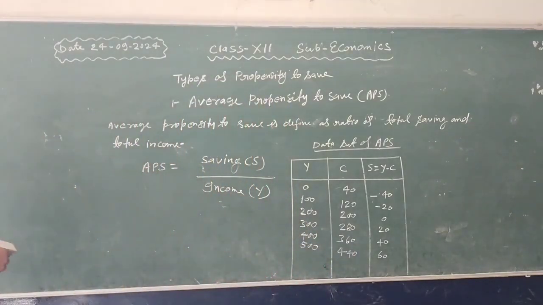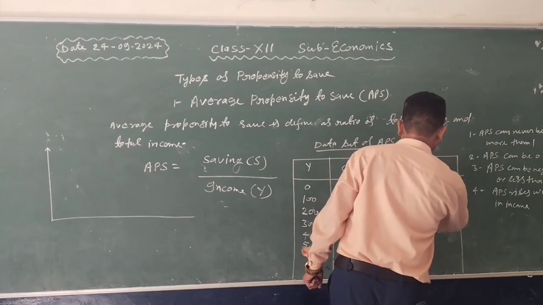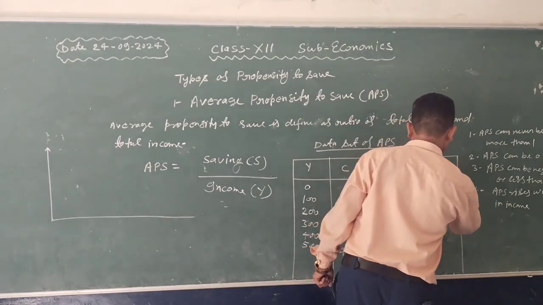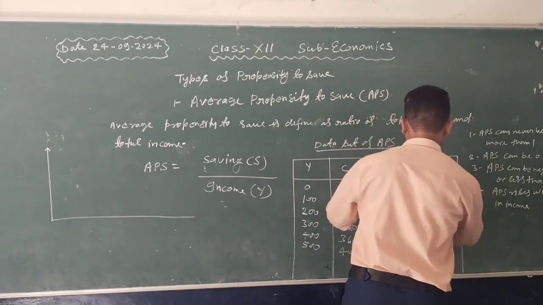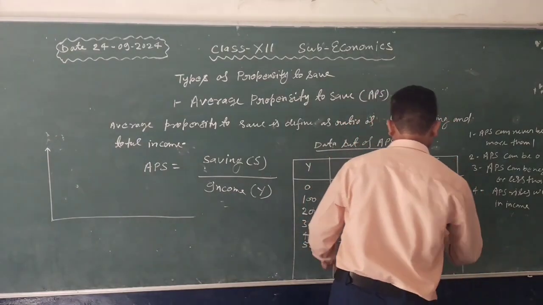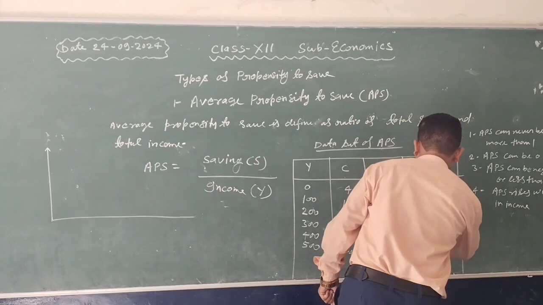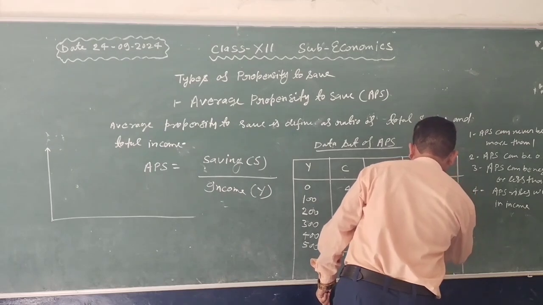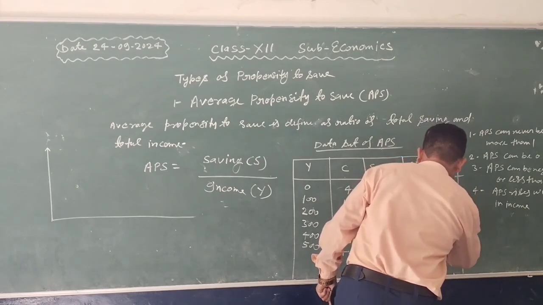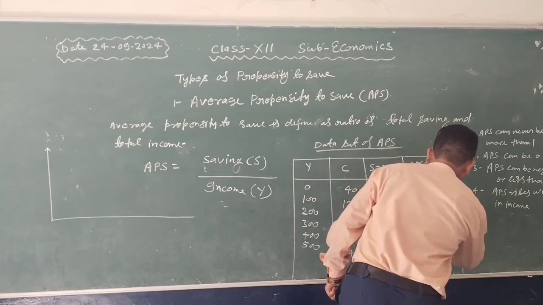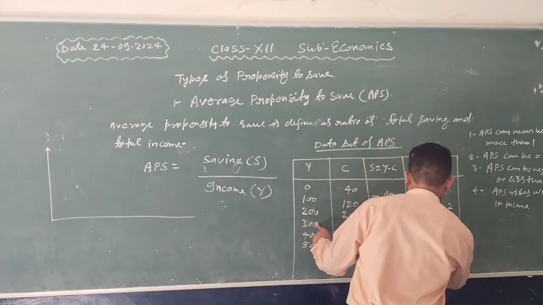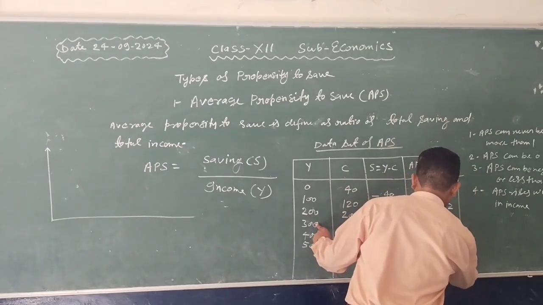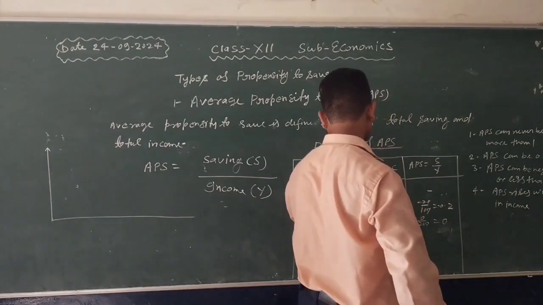Average propensity to save is equal to saving upon income. Here saving is minus 40, and minus 20 upon 100 is equal to minus 0.2, and here 0 upon 200 is equal to 0.